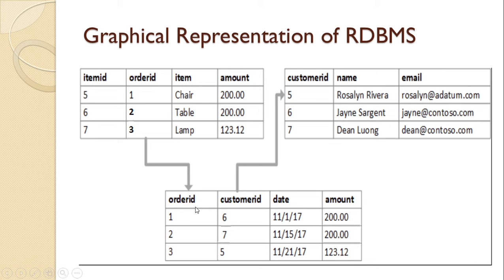In this purchase table, one column is taken from the item table and another column is taken from the customer table. Okay, so it contains the columns of both these tables and its own data also. Okay, so we can say that this is the graphical representation of the relational model, in which the data is represented in relations or in the form of tables, and their relationship is also in the form of a table. So this is the RDBMS concept.